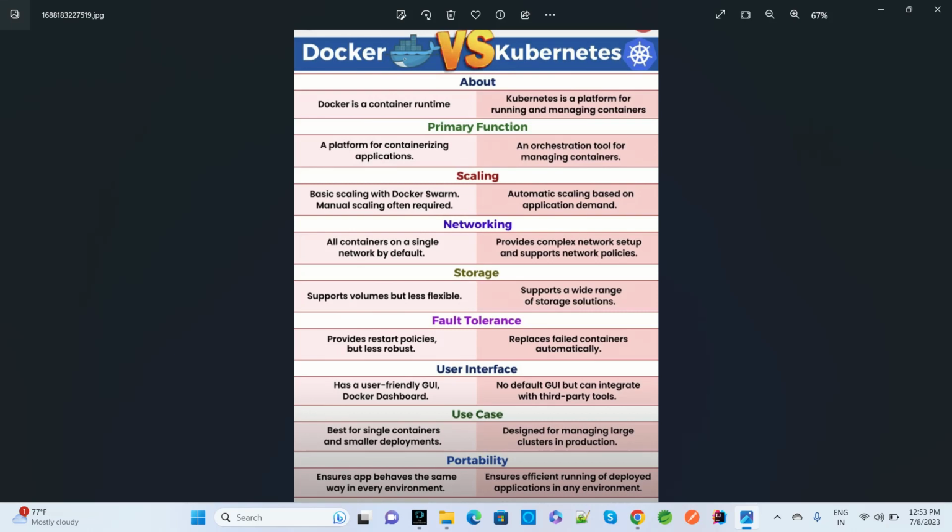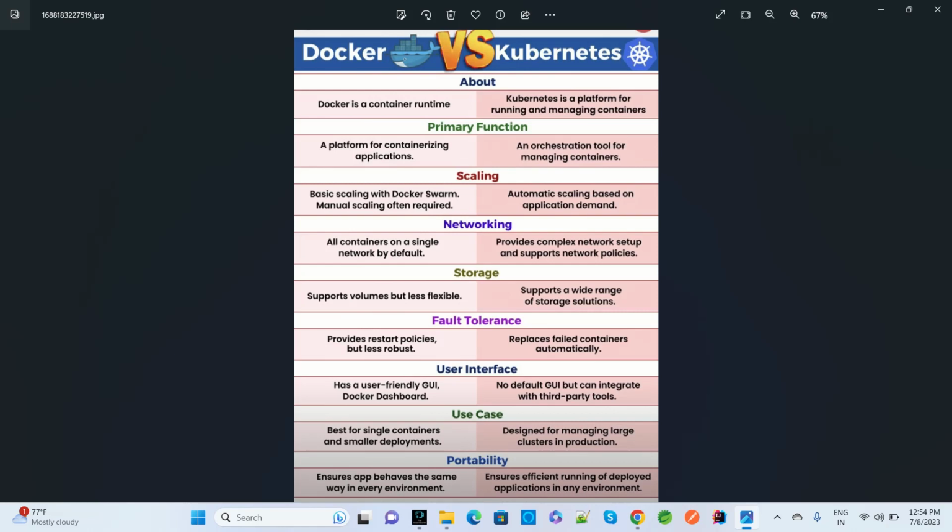If we go for the primary function, Docker is a platform for containerizing applications, but Kubernetes is an orchestration tool for managing containers. And for scaling, Docker has basic scaling with Docker Swarm, and manual scaling is often required. But in Kubernetes we have automatic scaling based on application demand. So if user demand increases in the particular application, Kubernetes will automatically do the scaling.